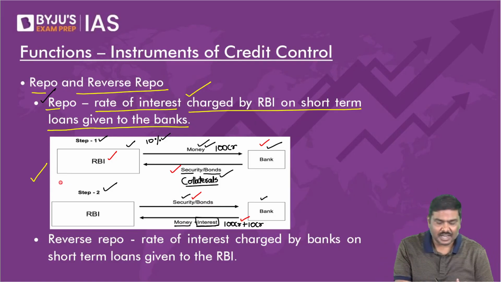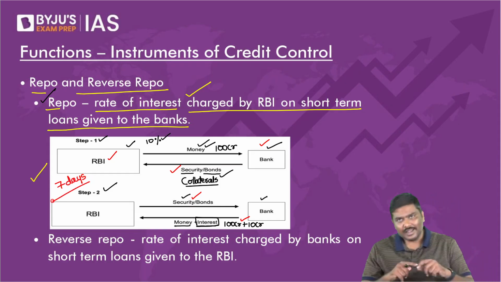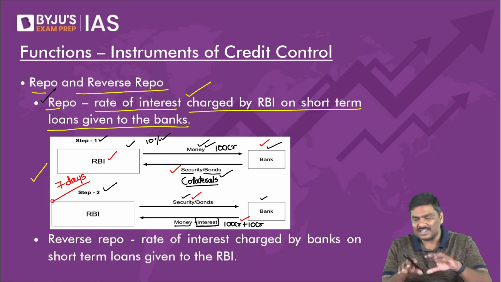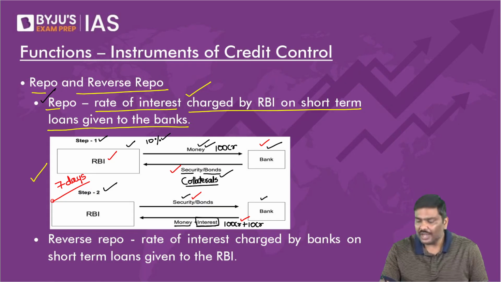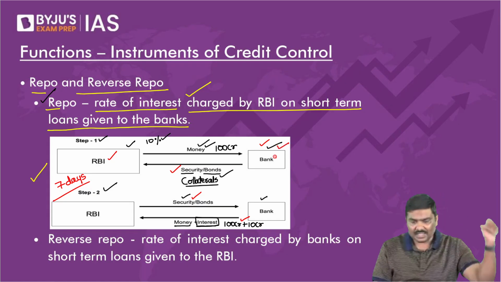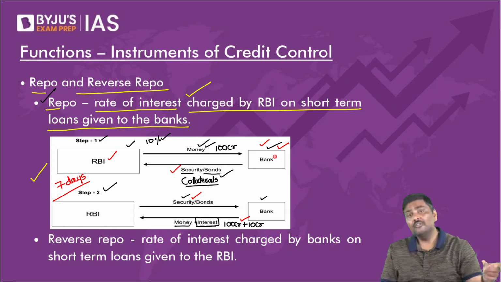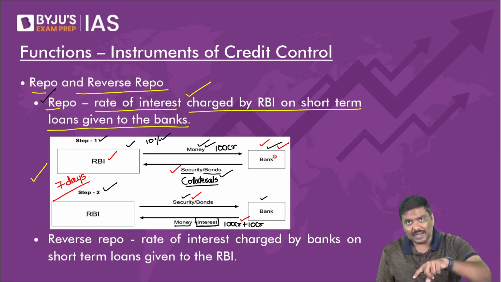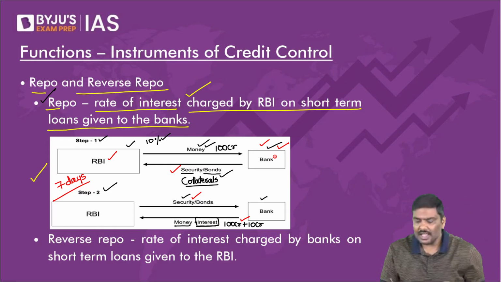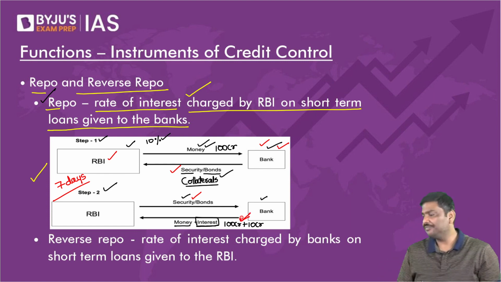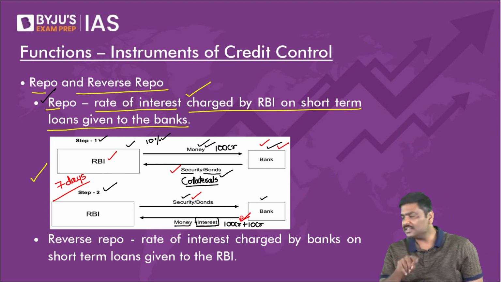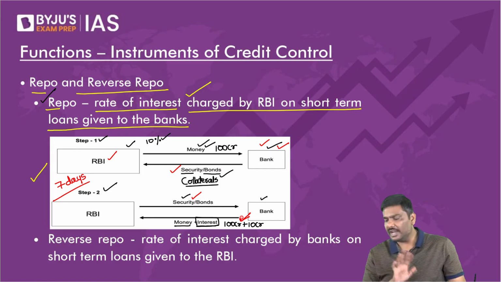If this repo is done for 7 days, can I say the transaction has happened like this? Today, the bank is selling assets to RBI with the promise of repurchasing after 7 days at a specific price. Any problem with why this is called a repo? Let me know.